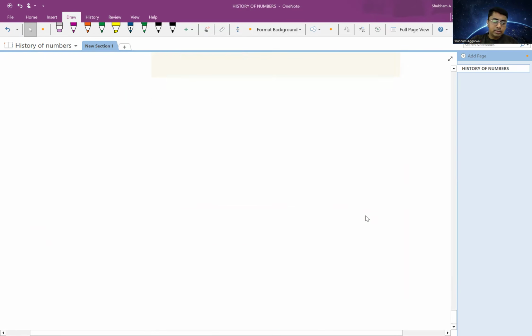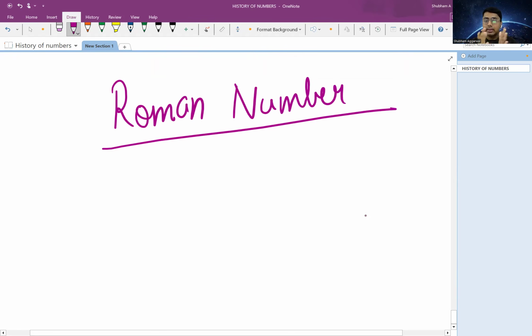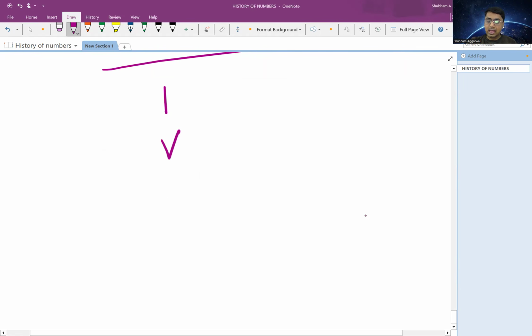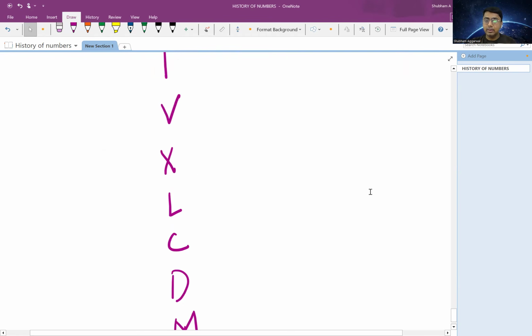Then came the concept of Roman number system. Now, we all are aware of Roman number system, right? So in the Roman number system also, we have few symbols that are derived from the letters, right? For example, I have V, I have X, I have L, I have C, I have B, and I have N. So these are the main symbols that are used for representing any number in a Roman number system.